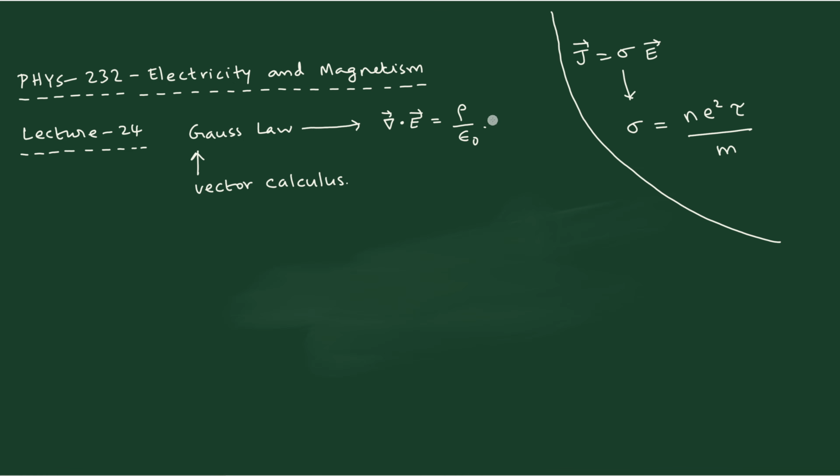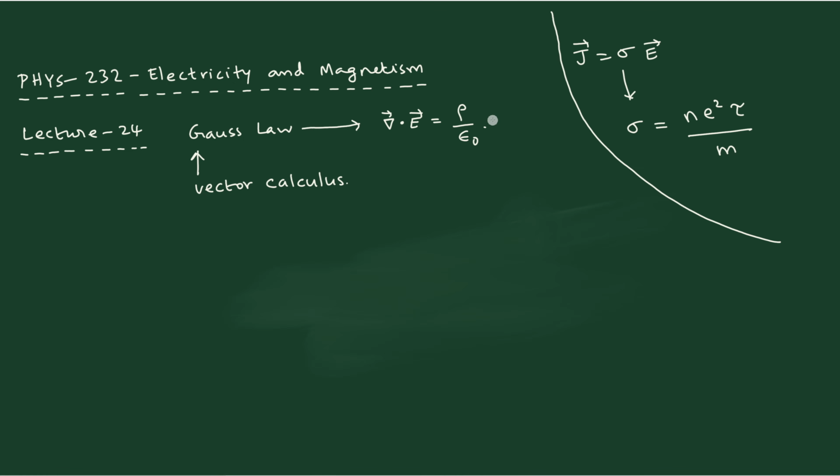At the end of that lecture, I said that this divergence expression, namely the differential expression, can be rewritten in the integral form. If you do that, it is known as the integral form of Gauss law. So you can always write the equation in two different ways. One is the differential notation, the other is the integral notation. The conversion should be comfortable for you, and then we can apply whichever form is comfortable to a given problem.